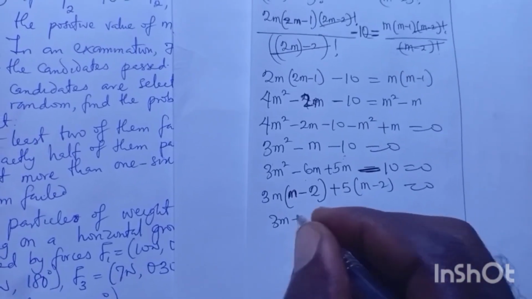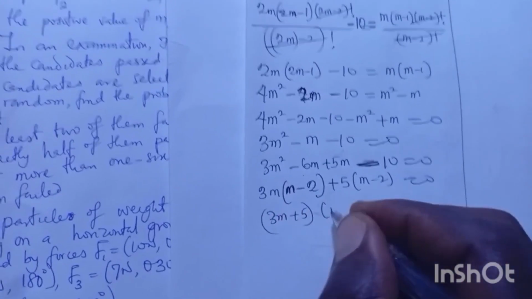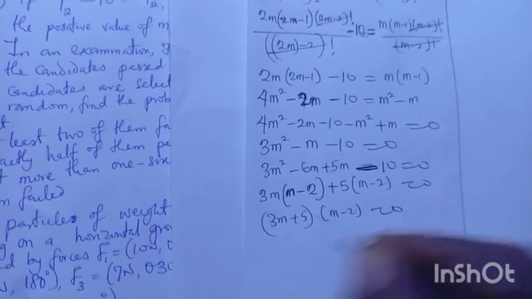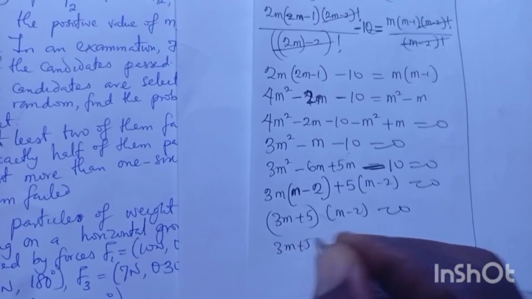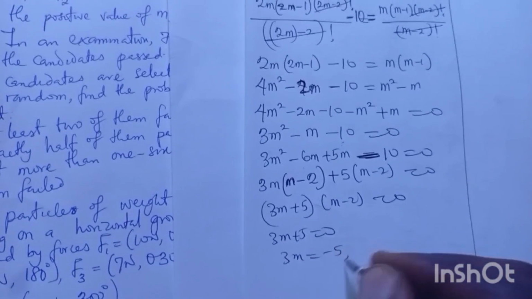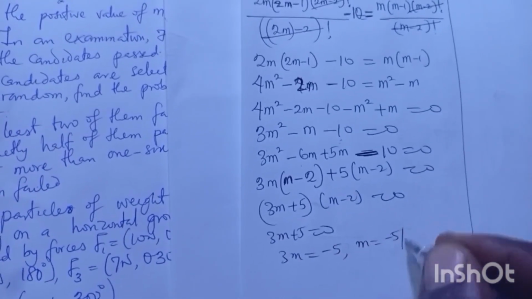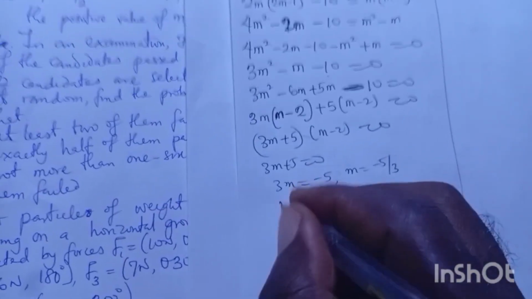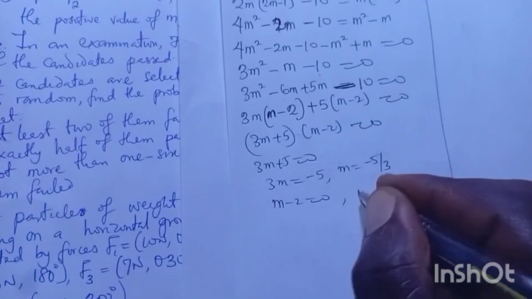So 3m plus 5, m minus 2 equals 0. So 3m plus 5 equals 0, so 3m equals minus 5, m equals minus 5 over 3 for the first one. Second one, m minus 2 equals 0, so m equals 2. And that's how we finish question number 9a.